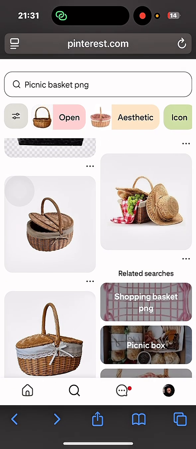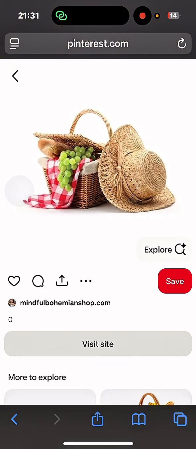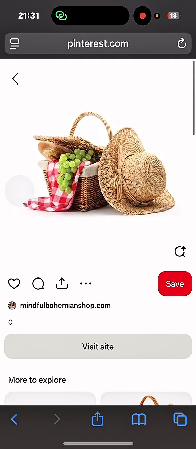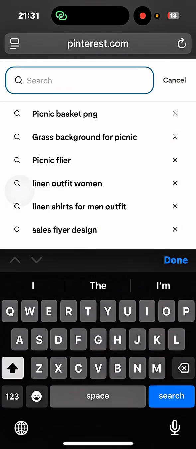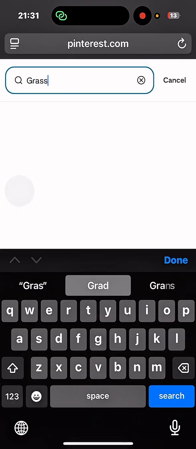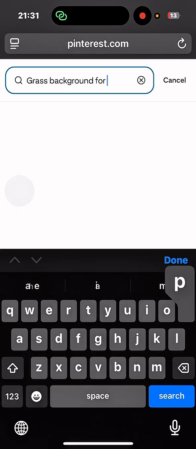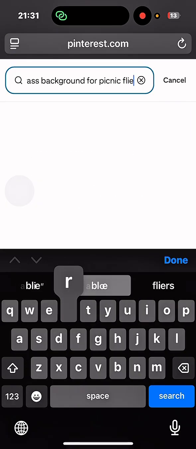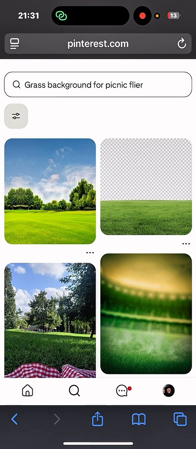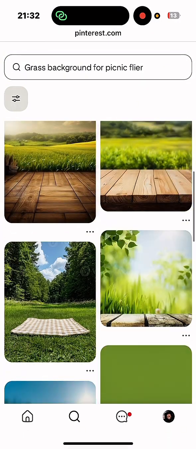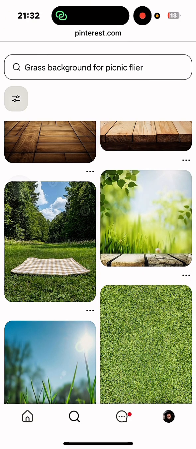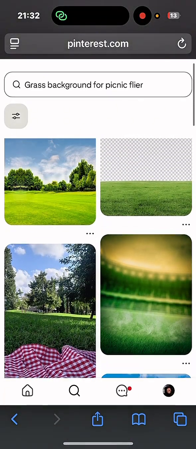Then, what else do you do? Oh, I like this. I like this. It's nice. Then you search for grass background for picnic flyer. Wow, see beautiful grasses. Then you choose any grass background of your choice. So me personally, I've already chosen before this, so the video doesn't get long when I'm trying to find the background. It actually takes time sometimes.